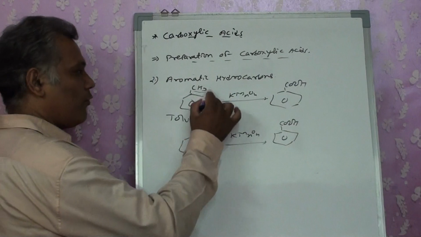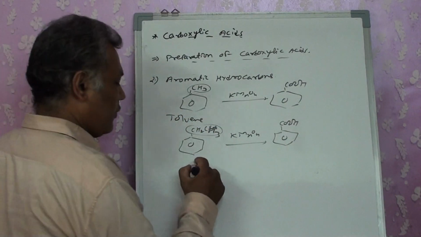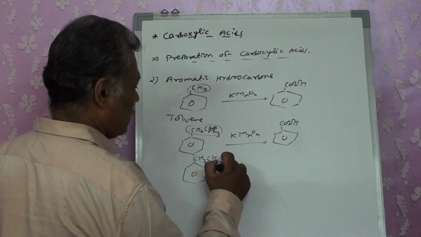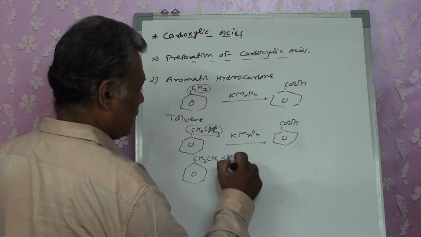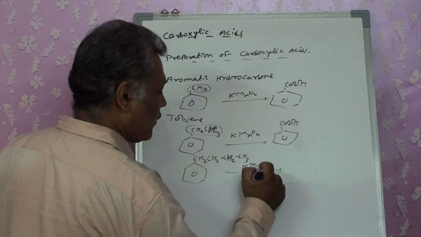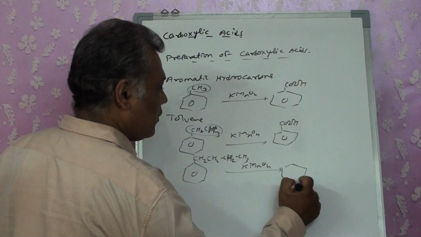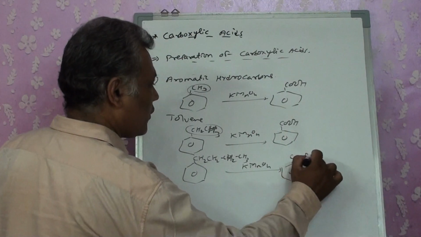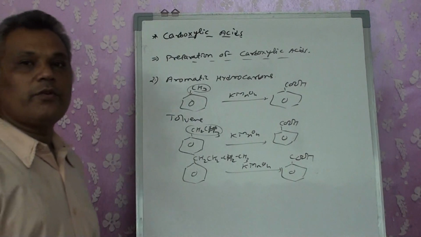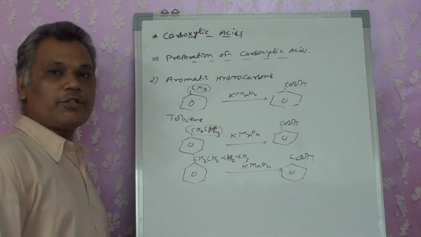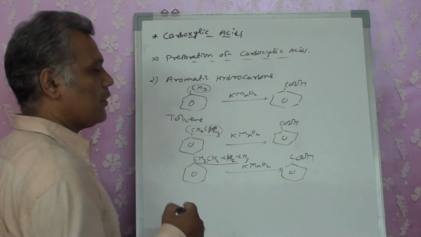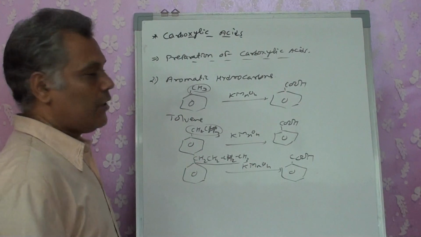In spite of one carbon or two carbon, or even if you are going for 3 carbons, this time I took 4 carbons with KMnO4, still the butyl group is going to get converted into a single carboxylic acid. The rest of the carbons are going to convert themselves into CO2 and H2O. Right? So whatever the chain is, it is going to get converted into COOH.